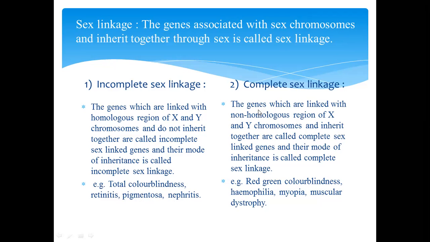Complete sex linkage: the genes which are linked with the non-homologous region of X and Y chromosomes and inherit together are called complete sex linked genes, and their mode of inheritance is called complete sex linkage. Its examples are red-green color blindness, hemophilia, myopia, and muscular dystrophy.